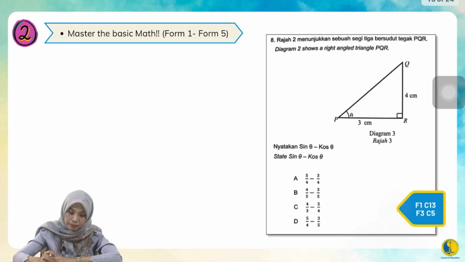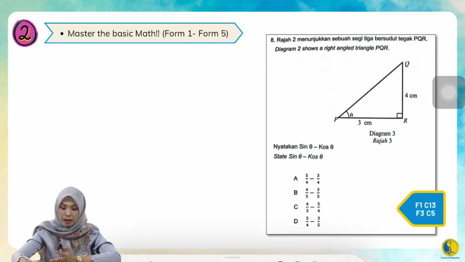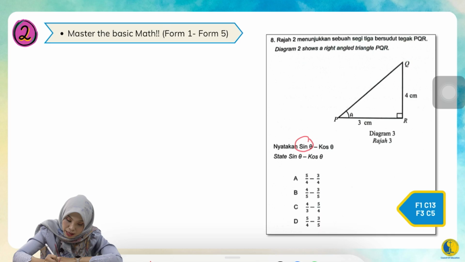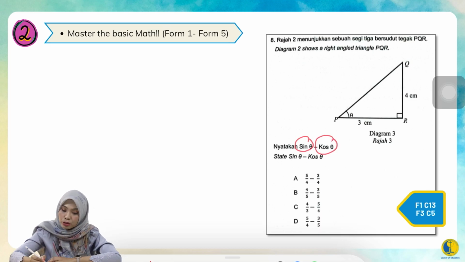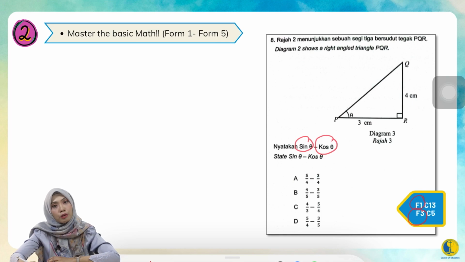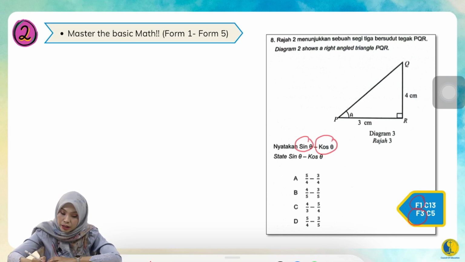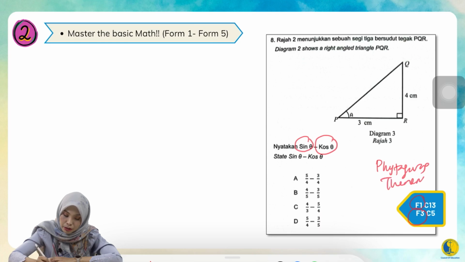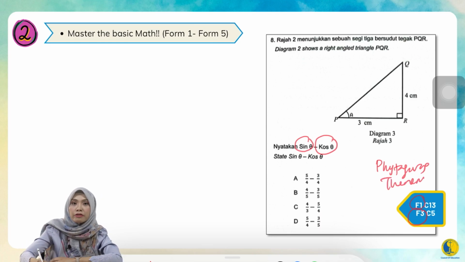Next, this question, can you guess? You see the word sine, you see cos, you thought Form 3. No, you're wrong. Why did I put Form 1 here? You need to check what the Form 1 topic is actually about. It's related to the right-angled triangle and the Pythagoras theorem. Because you need to know this, it's very famous.